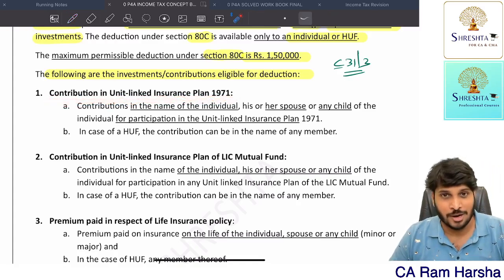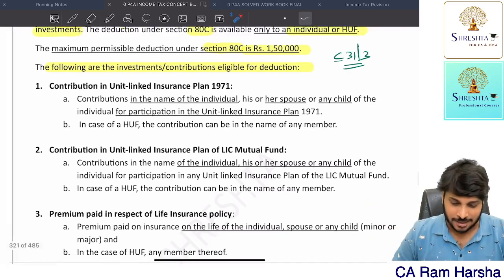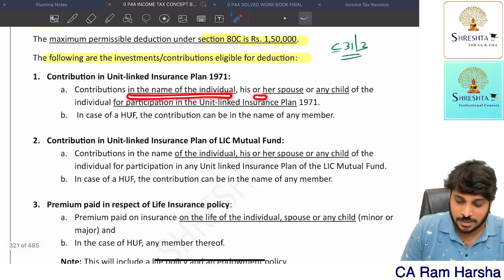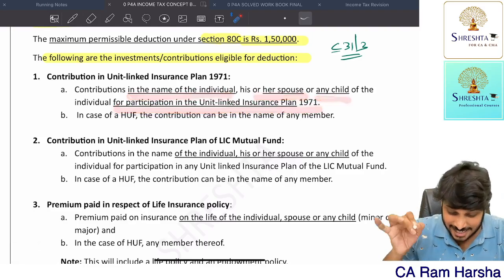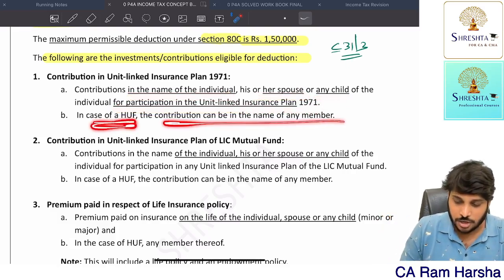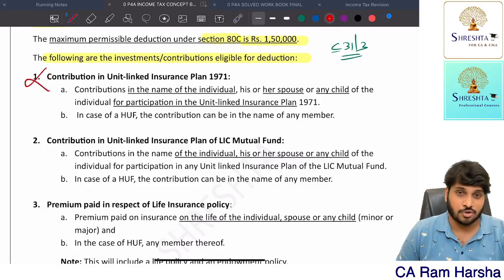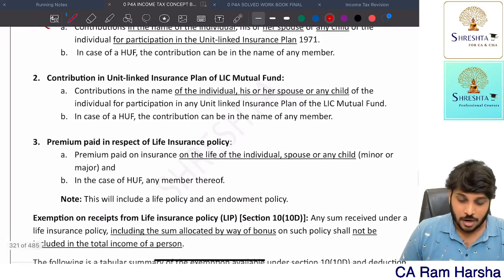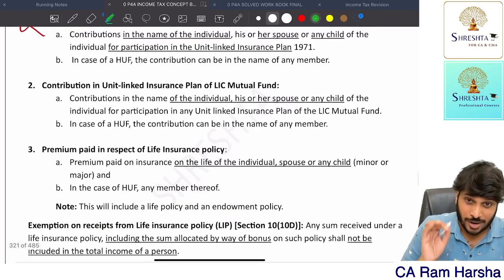Nowadays, who are contributing to that ULIP plan? Now ULIP plans were very popular. So contribution in the name of individual, spouse, children for participation in unit linked plan 1971. In case of HUF, contribution can be made in the name of the member. This point not required at all. Don't read next time also. Okay. Contribution to unit linked. So whatever I'm going to highlight in green color, that only you read in exam.